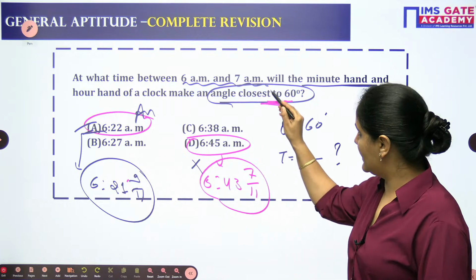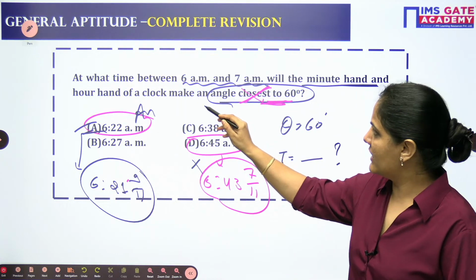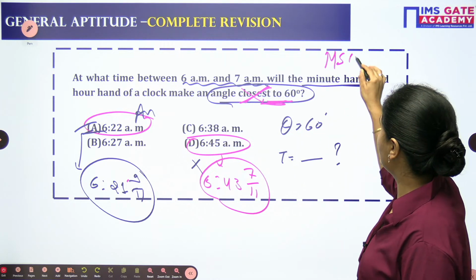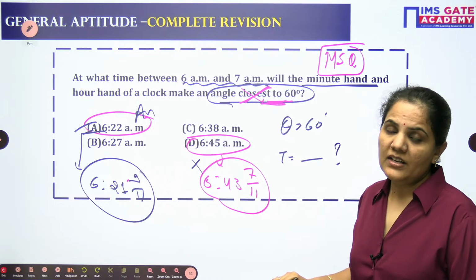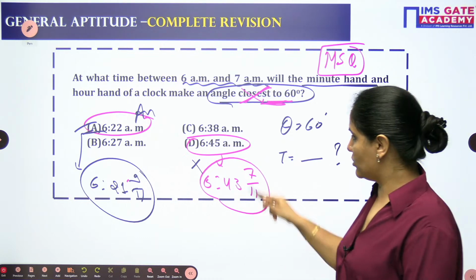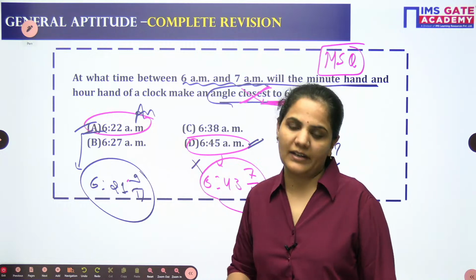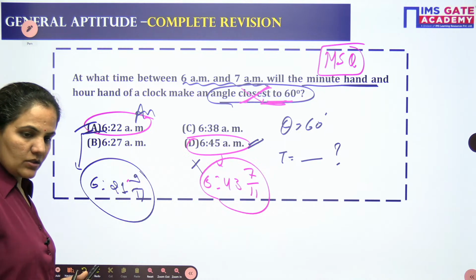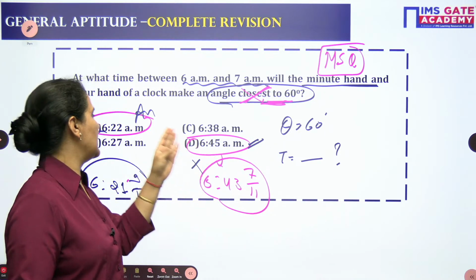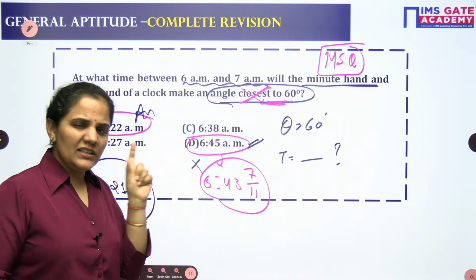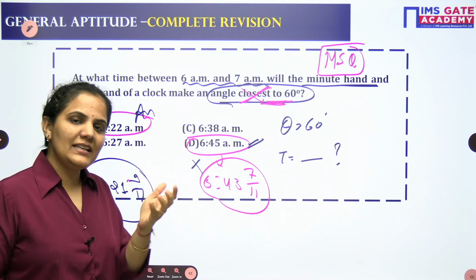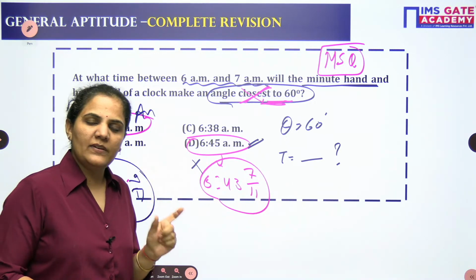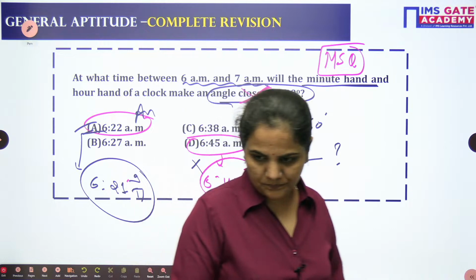Suppose in the option the word closest is not mentioned, and it asks only for the time at which the hands make an angle of 60 degrees. In this case they can make the question an MSQ also. So this will be correct and this will be correct. Clear, everybody? Suppose they give you 643 here or 621 here. In the angle case, when an angle is given and they ask for the time, in the clock segment they can make it an MSQ.